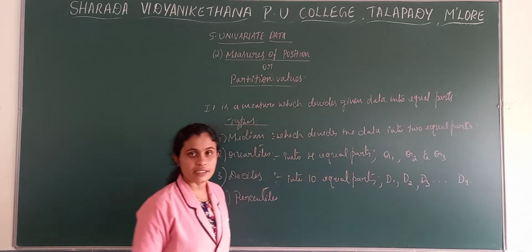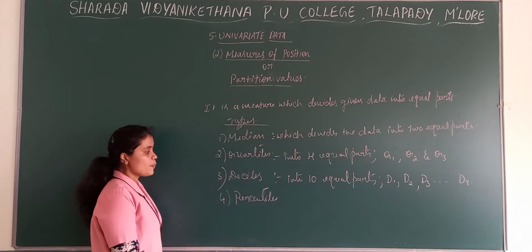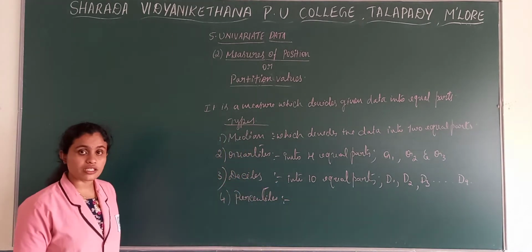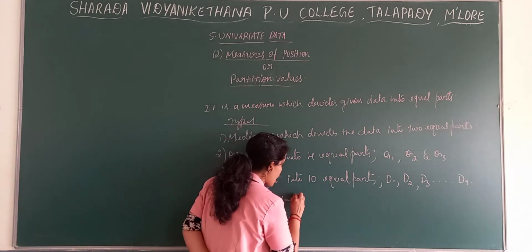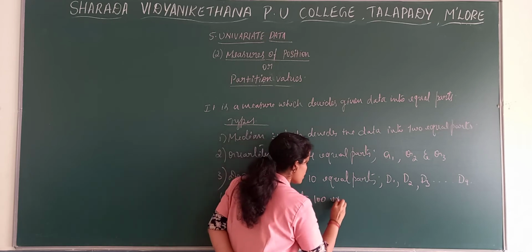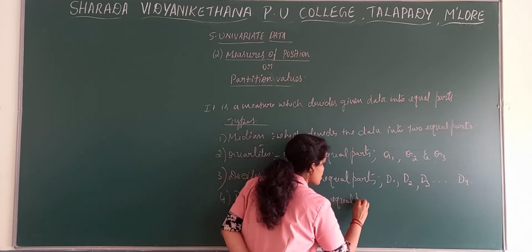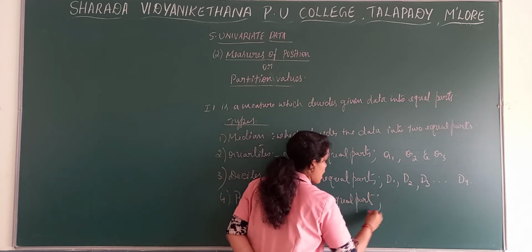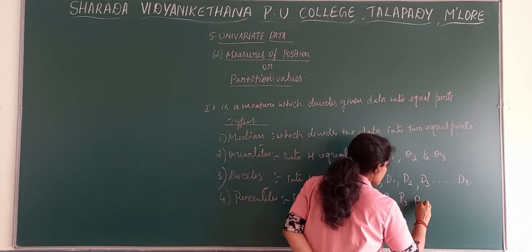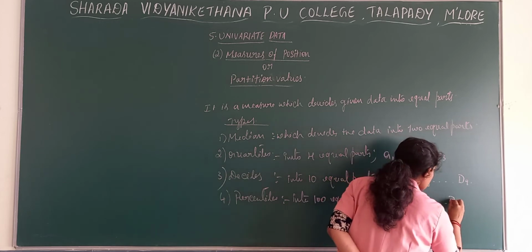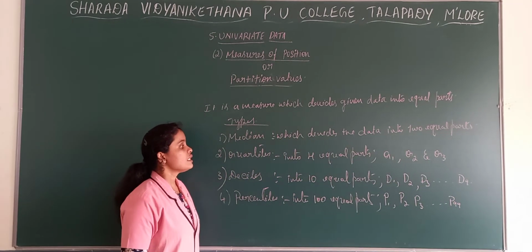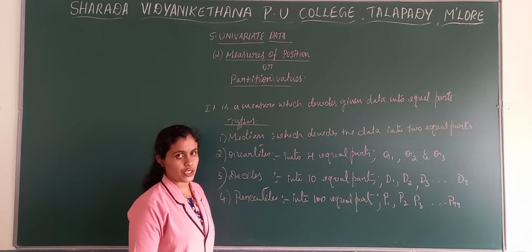Then percentiles. What are percentiles? It is a measure which divides the data into 100 equal parts. And percentiles are P1, P2, P3 till P99. So this is about deciles, quartiles and percentiles.